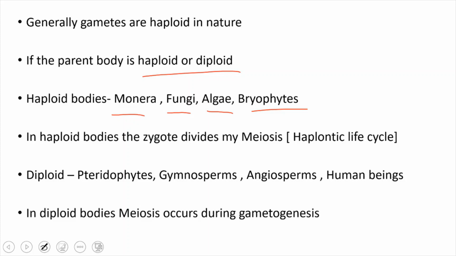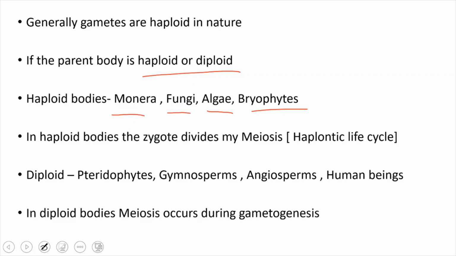Haploid spores are formed, and these spores grow as individual organisms. So in the case of haploid bodies, meiosis does not take place during the formation of gametes. It takes place after the zygote formation, during division of the zygote. Generally, the zygote divides by mitosis. But in haploid organisms, initially the zygote divides by meiosis.